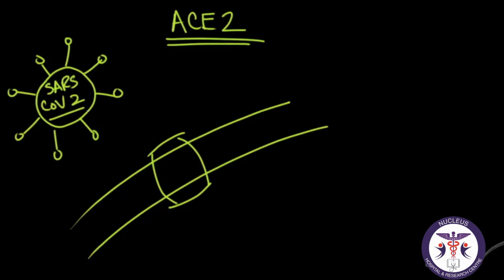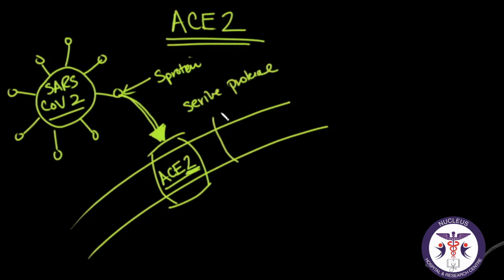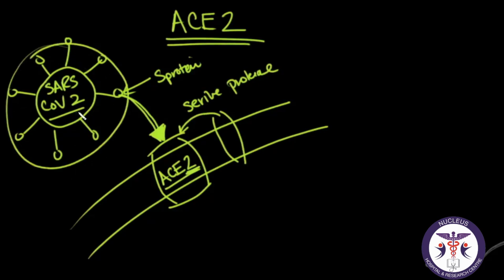These S proteins are essential to facilitate entry of coronavirus over ACE2 receptors, which then takes entry into the host cells. So this is an ACE2 receptor and the coronavirus getting attached to this ACE2 receptor with the help of this S protein. Serine protease is an enzyme which also helps to facilitate attachment of SARS-CoV-2 on ACE2 receptors.